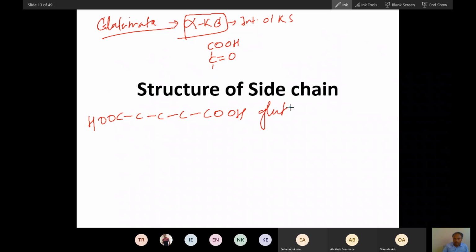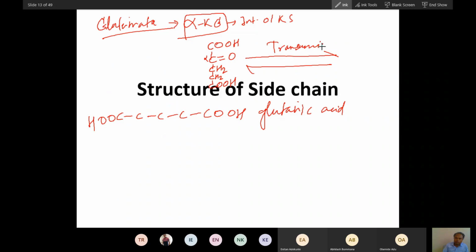Now this is alpha ketoglutarate. Through a transamination reaction, what will form? It will form glutamate. This is glutamate.